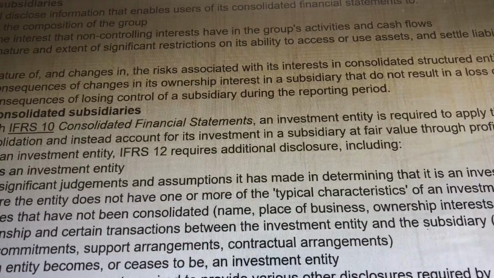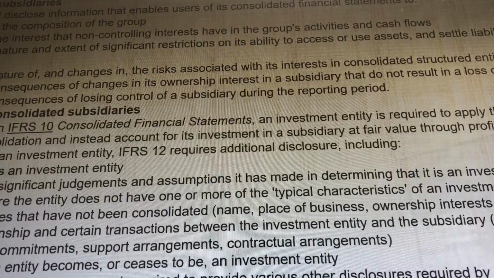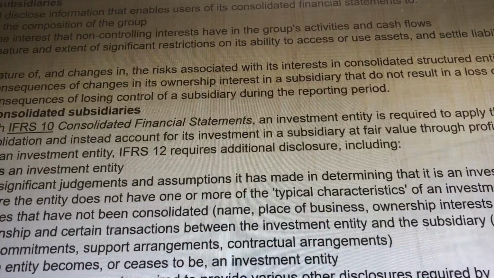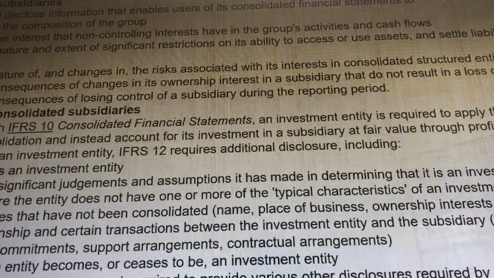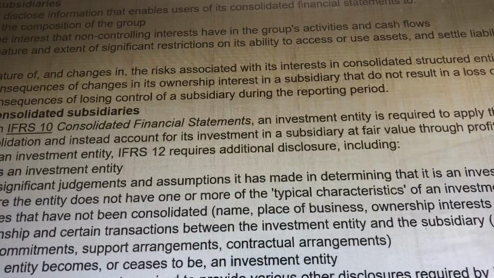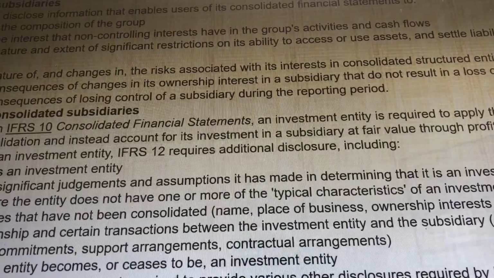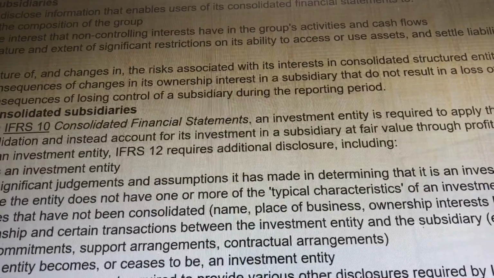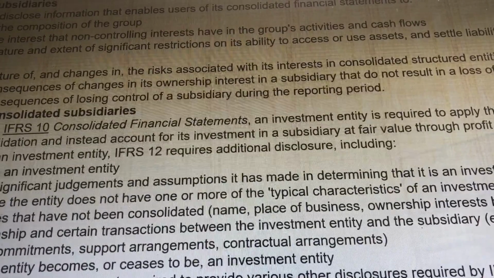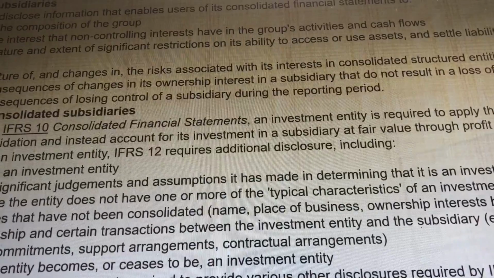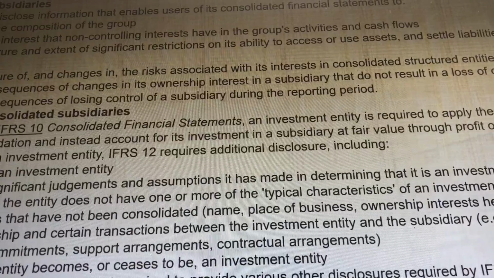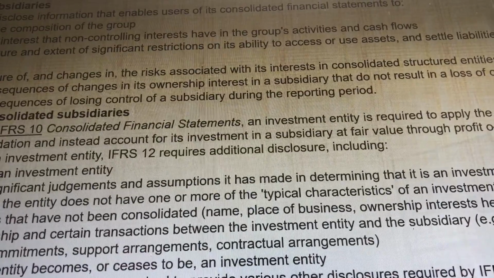Number one, the fact the entity is an investment entity. Two, information about significant judgments and assumptions it has made in determining that it is an investment entity. Then details of subsidiaries that have not been consolidated, and also details of the relationship and certain transactions between the investment entity and the subsidiary, and information where an entity becomes or ceases to be an investment entity.